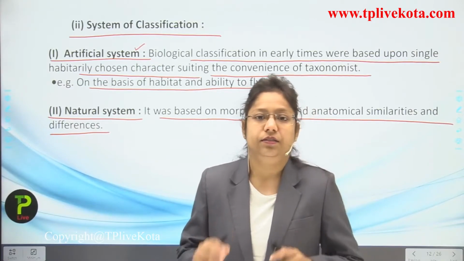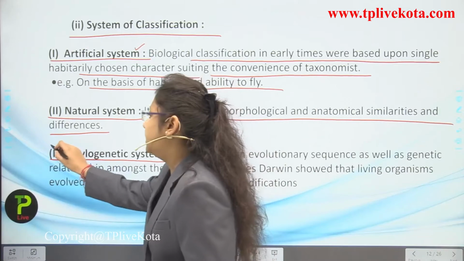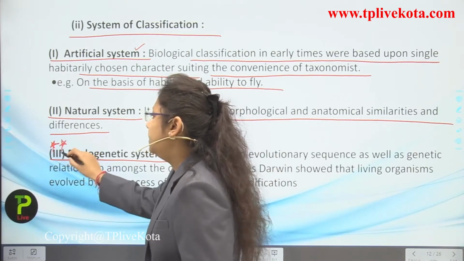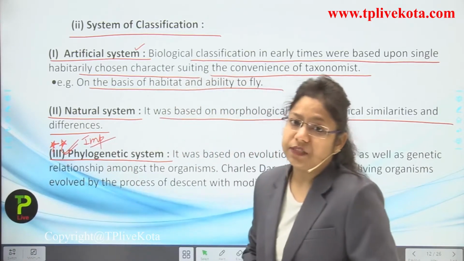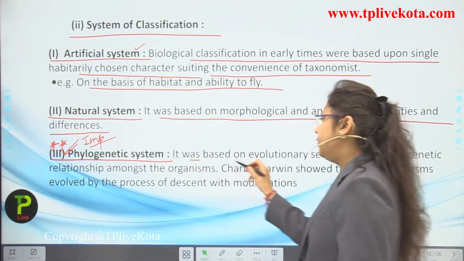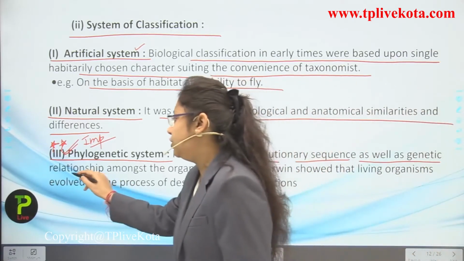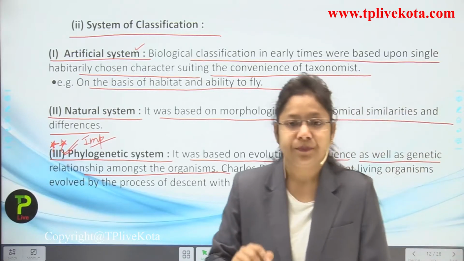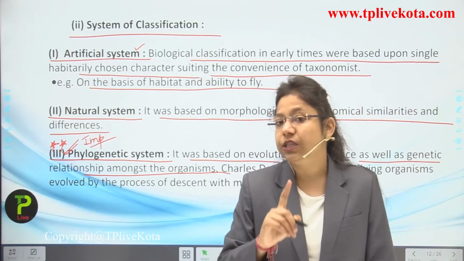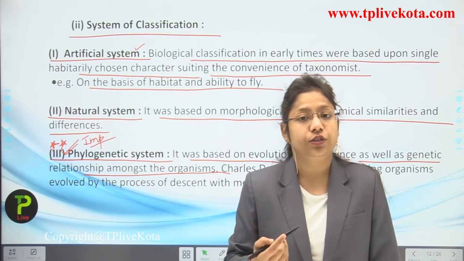Now next is the phylogenetic system. This is used nowadays and it is very, very important. Now what happens in the phylogenetic system, students? It was based on evolutionary sequence as well as genetic relationship amongst the organisms, and this is a very important point. Firstly it was based on the genetic relationship, and secondly on the evolutionary sequence.